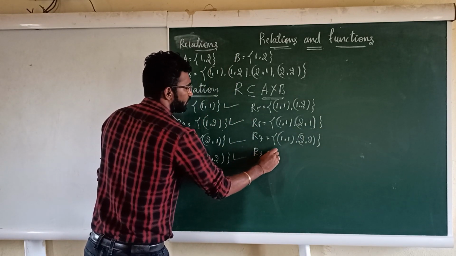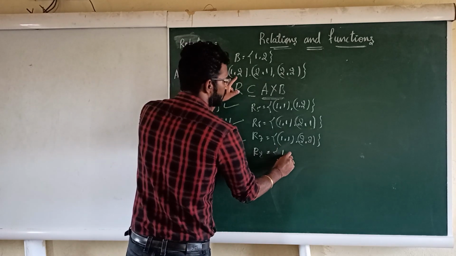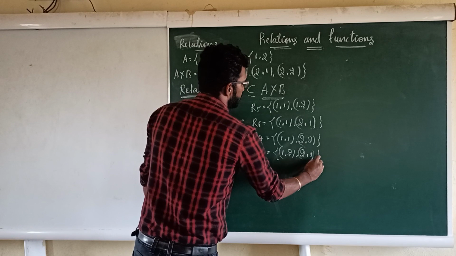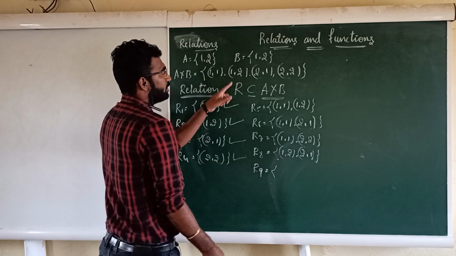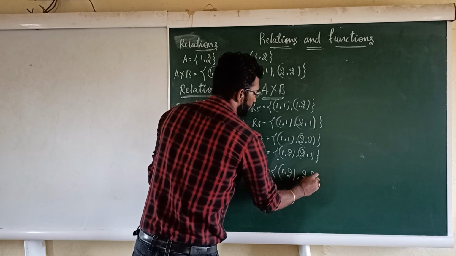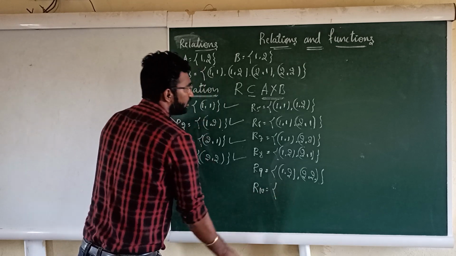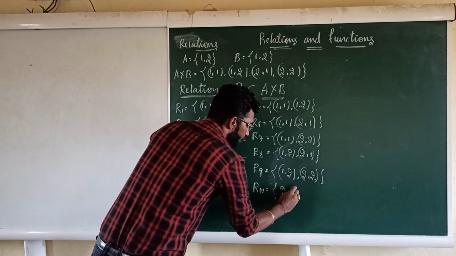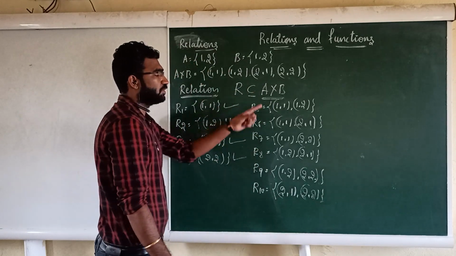The 2-ordered-pair sets are still not finished. With (1,1) over, now I will start with (1,2). So (1,2) along with (2,1). Then R9 is again (1,2) and (2,2). One more: R10 is also simple, (2,1) and (2,2). So these are all the possible 2-ordered-pair sets.